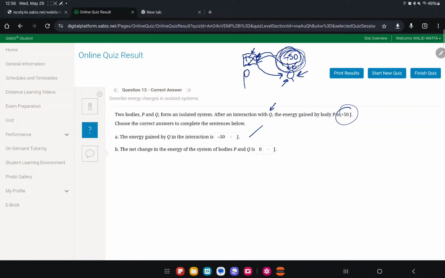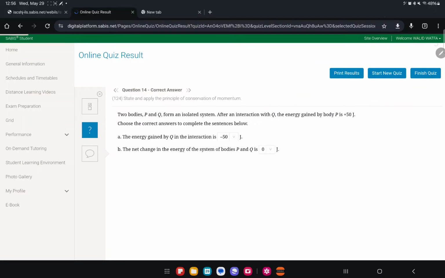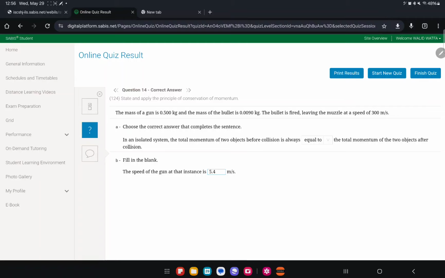How about the net change of the energy? It's always 0. Why? Because they said isolated system. It's a closed system, with no external force acting. The total sum will remain 0. Always in an isolated system.